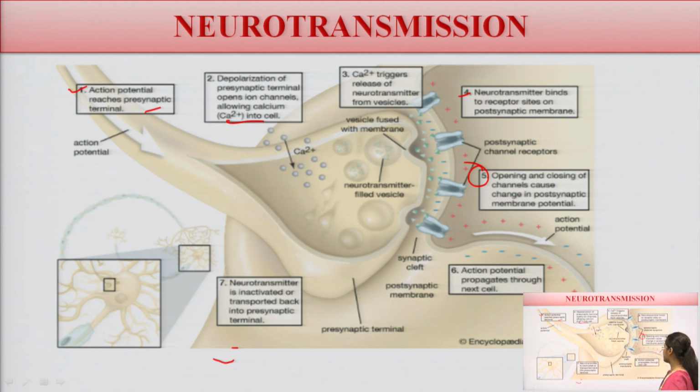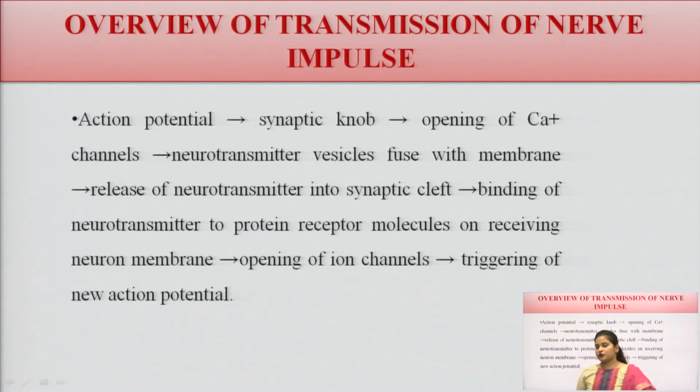Now the action potential propagates through the next cell, and after that the neurotransmitter is inactivated and transported back into the presynaptic terminal. So this is how the signal is transmitted from their vesicles. So this is the overview of how the action potential arises.